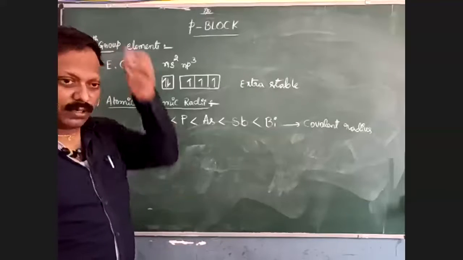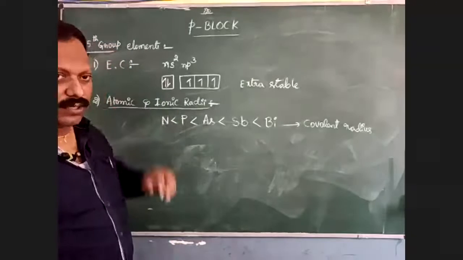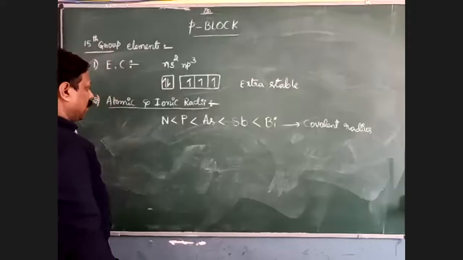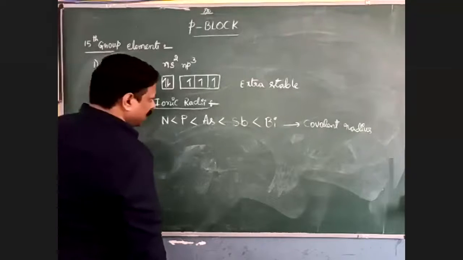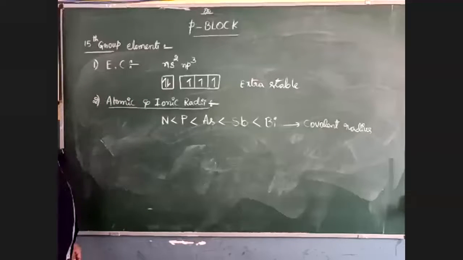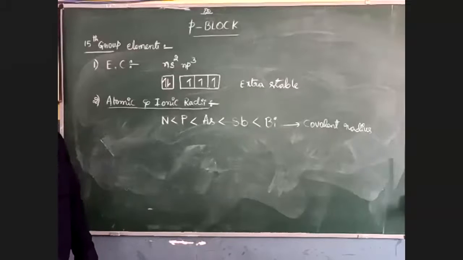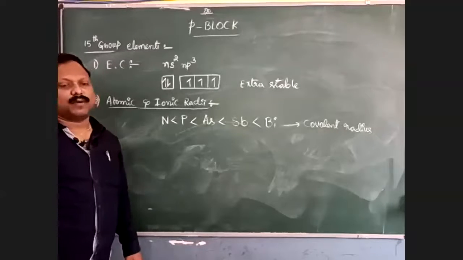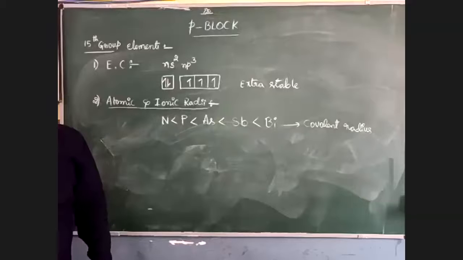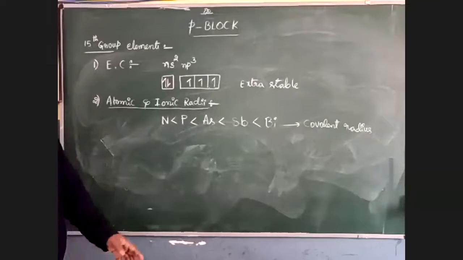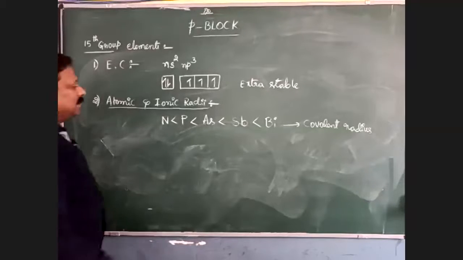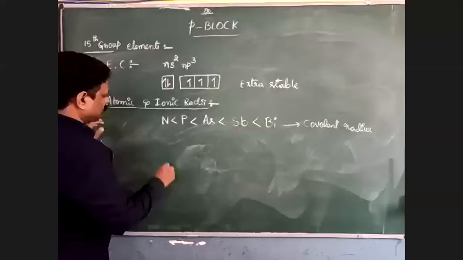Next, come to the ionic radii. Because the heavier members have completely filled d orbitals and sometimes f orbitals as well, the ionic radii increase from nitrogen to arsenic. Later it decreases. If you want to write its order, I can write it in this manner.